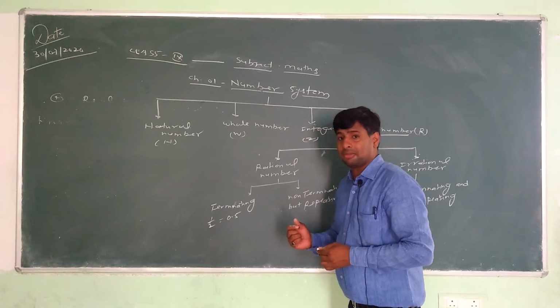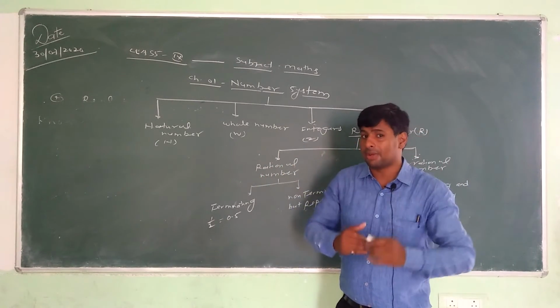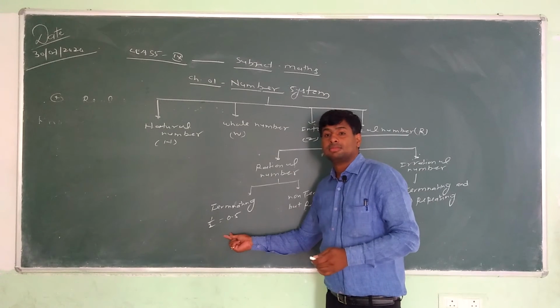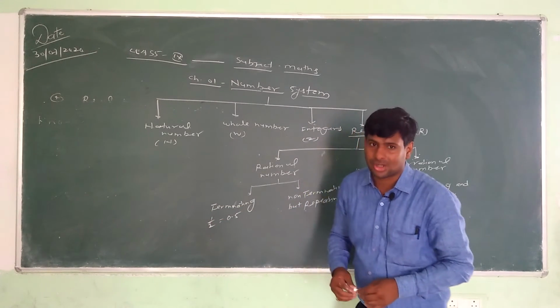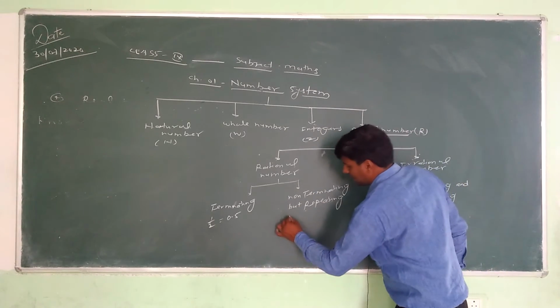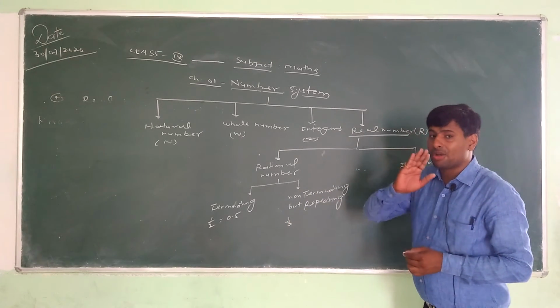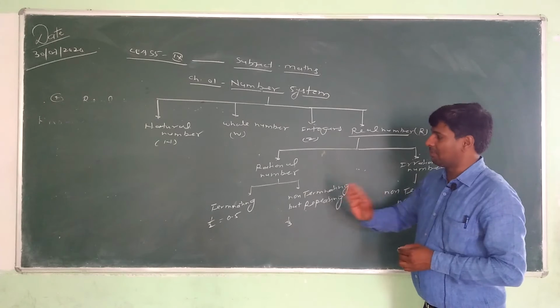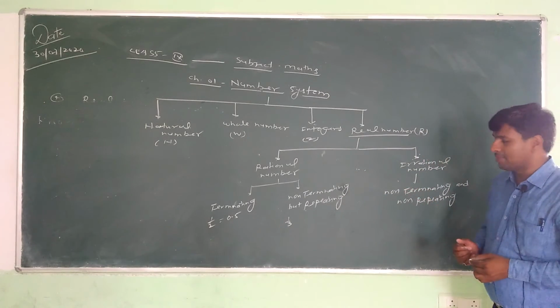So terminating means if any number can be represented in the form of p by q and the decimal expansion terminates, it is a rational number. What is the sense of non-terminating but repeating? Non-terminating but repeating means we cannot get remainder 0 at any place and the same digit is repeated.